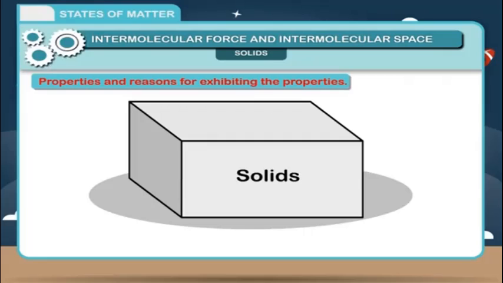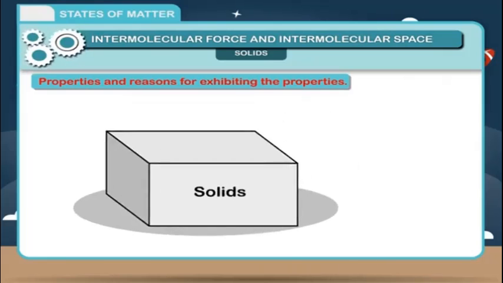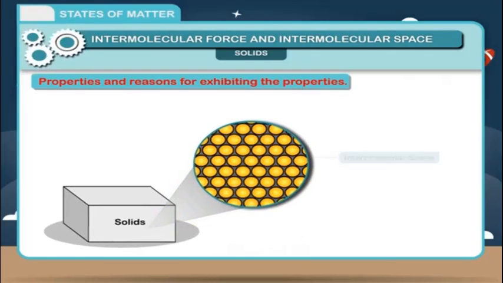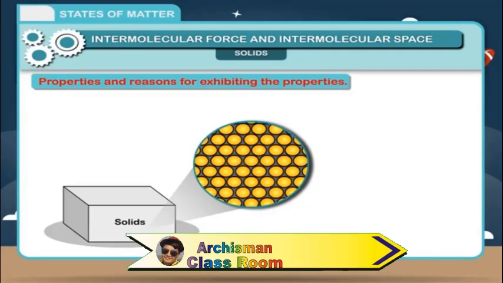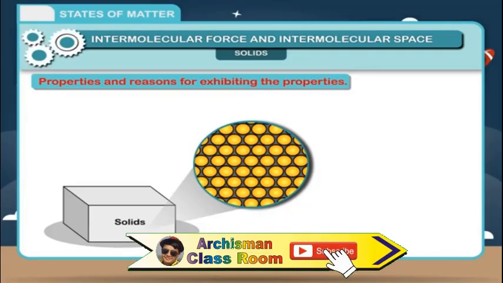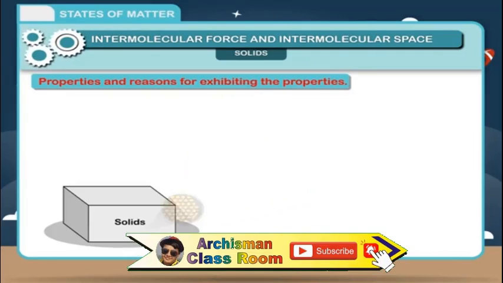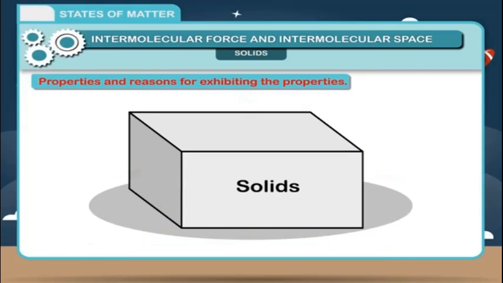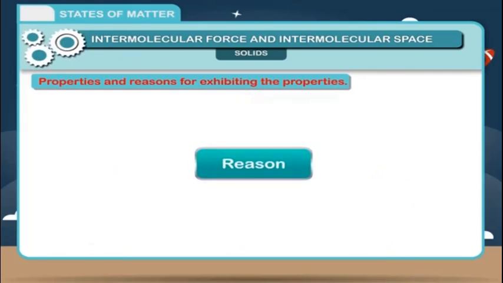Reason? Since molecules are closely packed in a solid, they have least intermolecular space and strong intermolecular force of attraction. They cannot move from their place, giving solids a definite shape and volume. 2. Solids cannot flow. Reason?